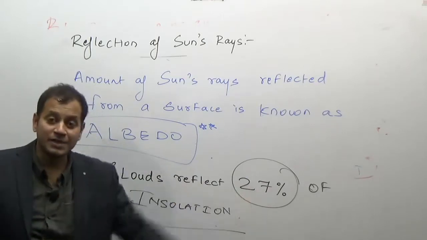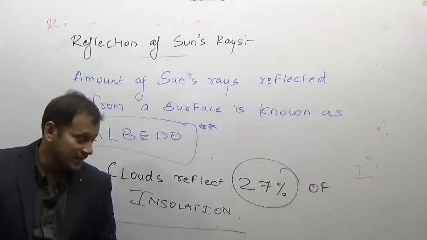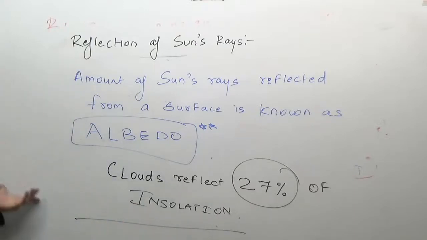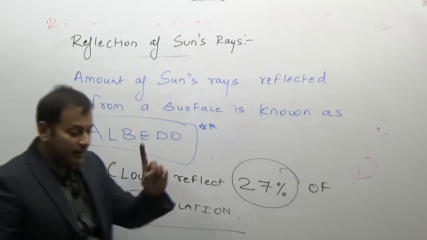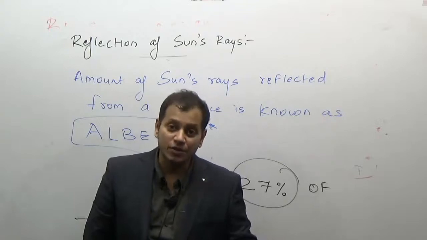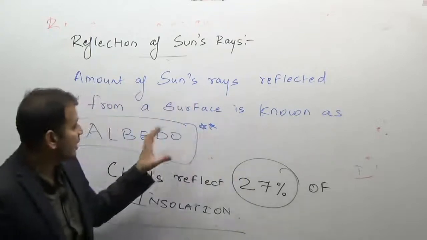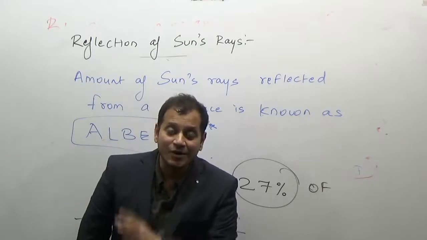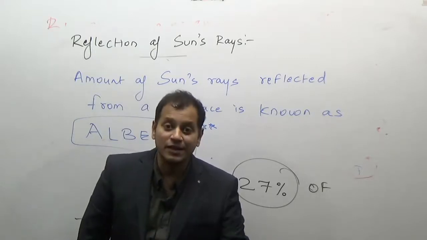Clouds reflect 27% of insolation, and hence the entire amount of sun's rays will not come. Now, why does the 15% come? We are doing it as a separate topic, the heat budget of the earth. Now, what is albedo? Albedo is the amount of the sun's energy or any ray or insolation which is reflected by the surface.